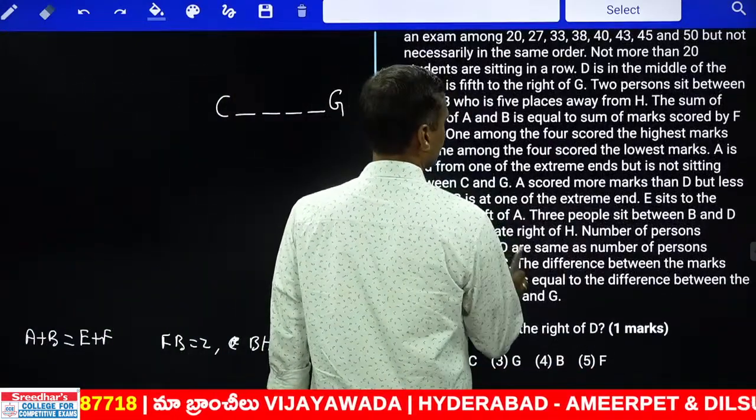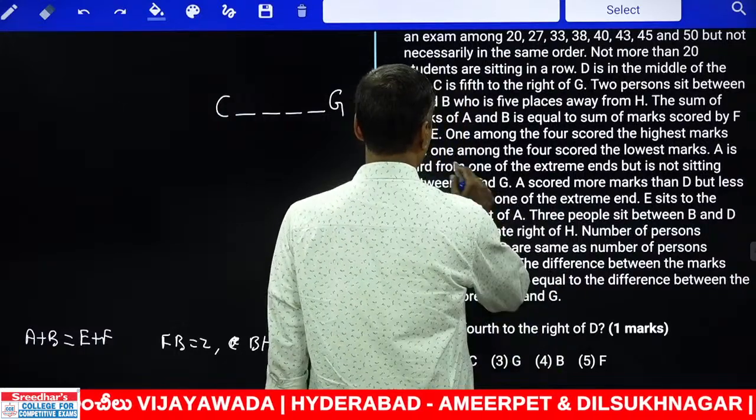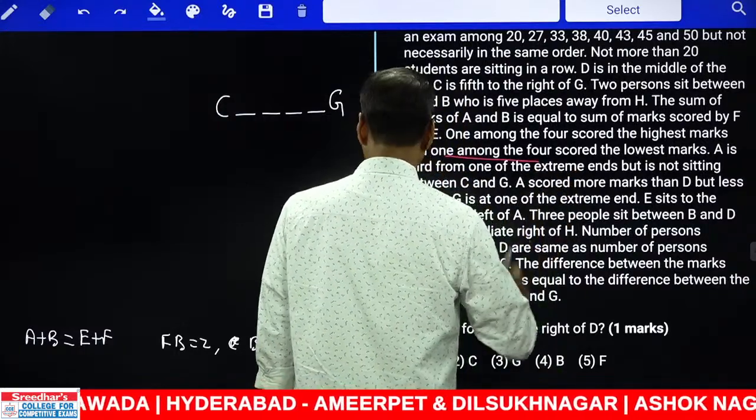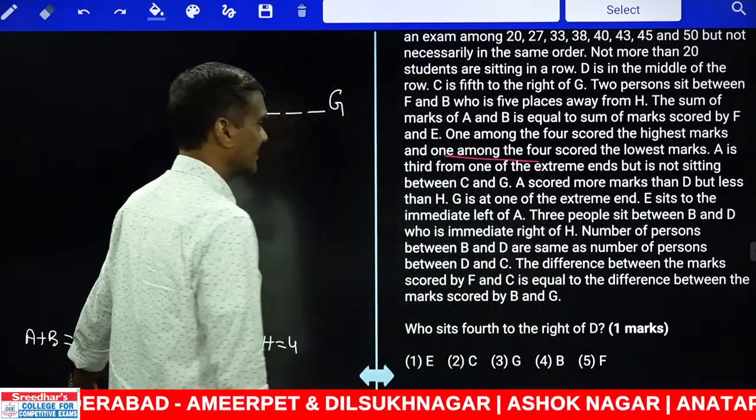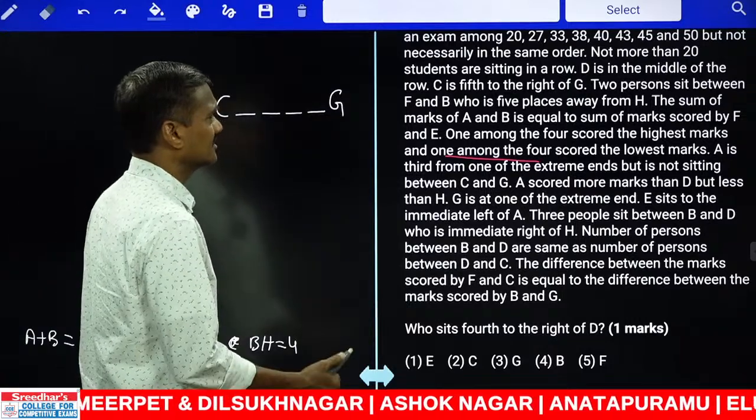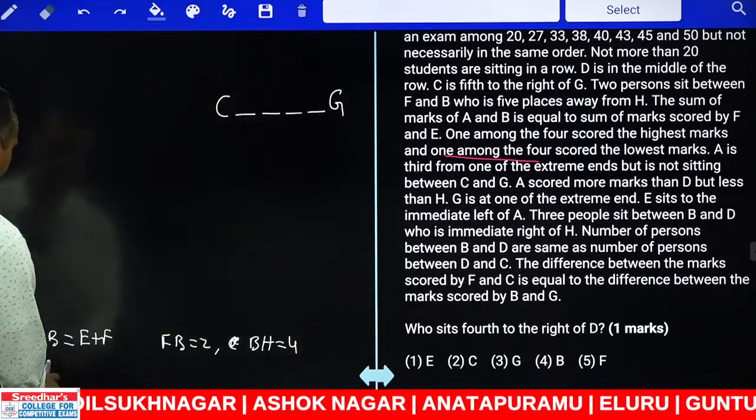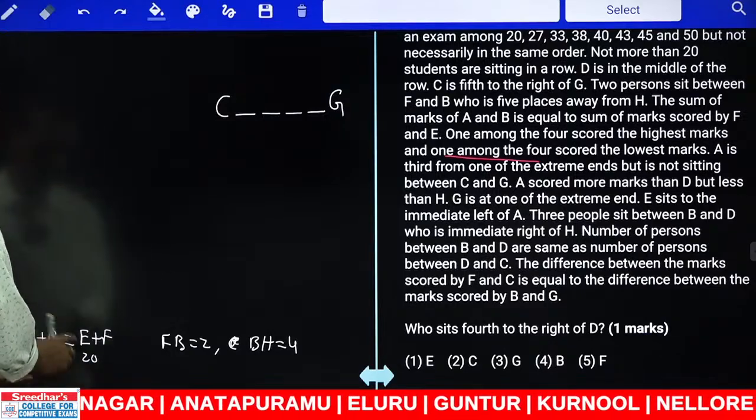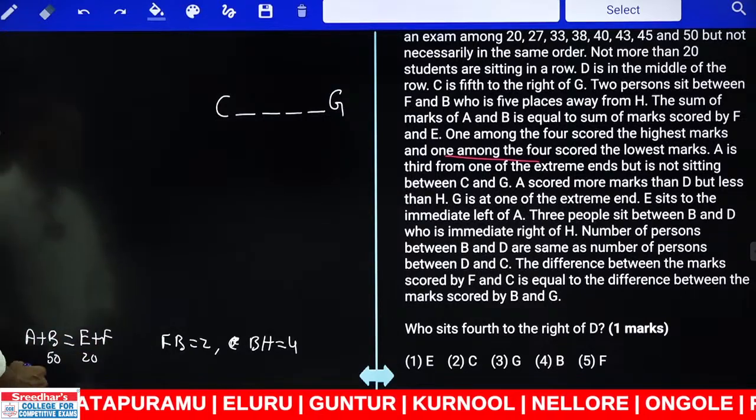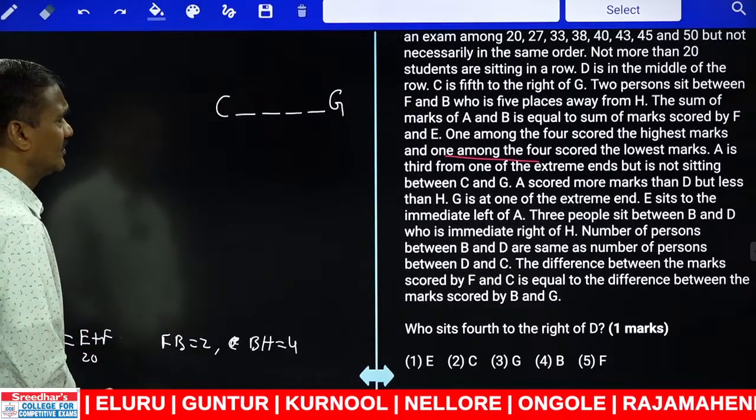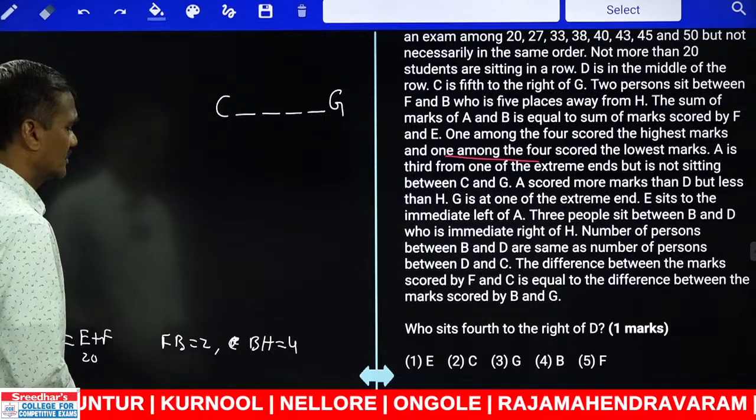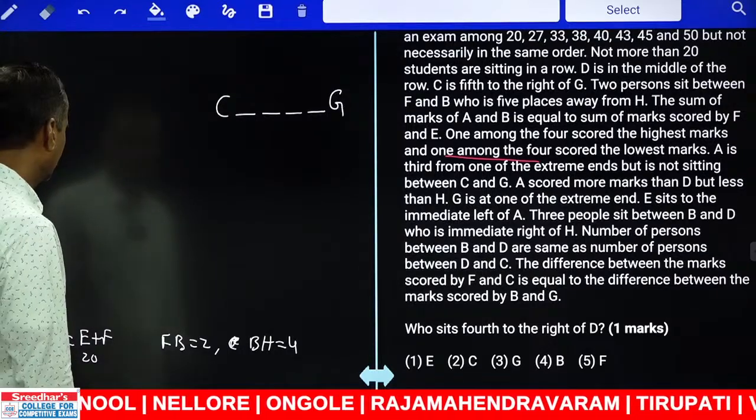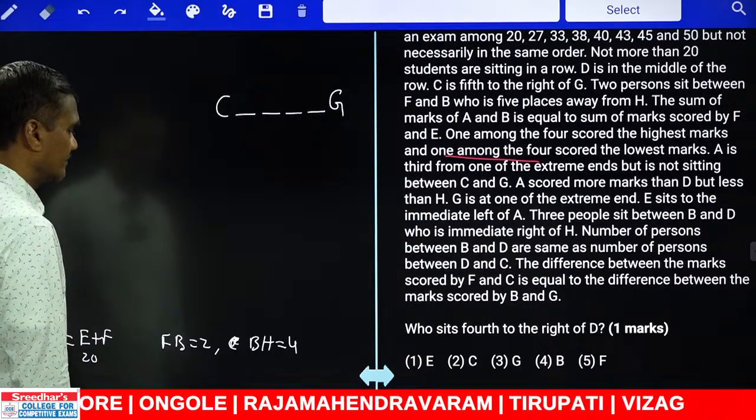And one among the 4 scored the highest marks, and 1 among the 4 scored the lowest. Among these four, 1 is the highest and 1 is the lowest. Say the highest is 50 and the other one is 20. For the sums to be equal, 50 must be on one side and 20 on the other side. Understood? One of them scored 50 and the other one between these two has scored 20. Is that right?